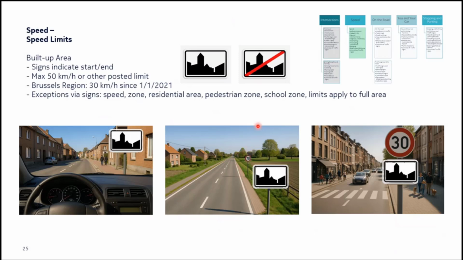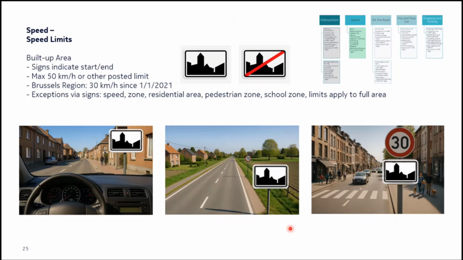So I just want to highlight one thing. These are all images that I have generated for this training. So there could be a little deviation. These are not real images, of course. For example, you will probably not see a start of built-up area and then immediately a traffic sign after some distance. I did this to explain the concept. Okay, I hope that's clear. So you might see a little deviations, but I will explain those. Don't worry about that. I have generated all these images to make the training easy to understand.